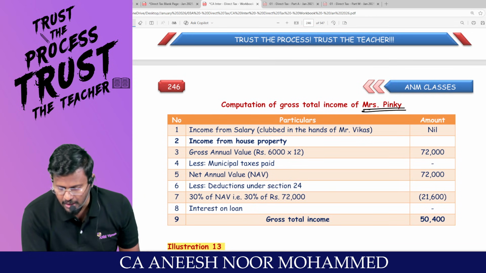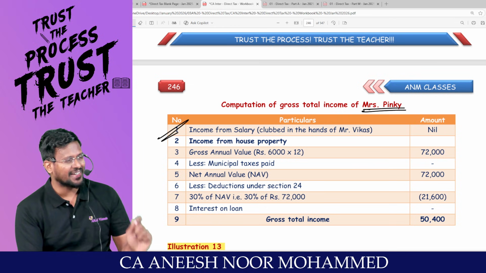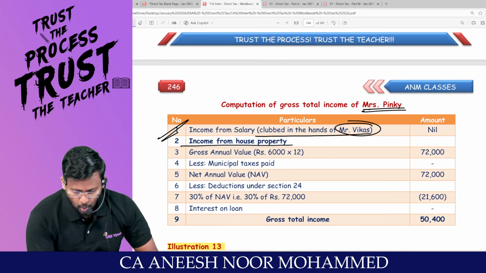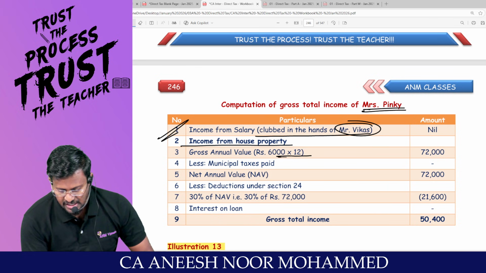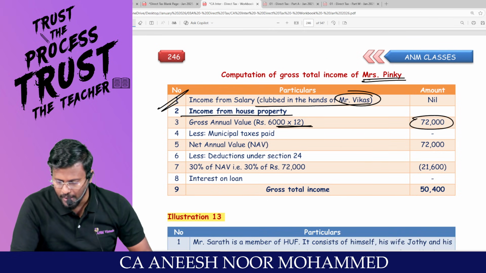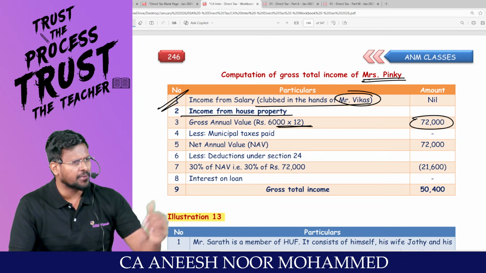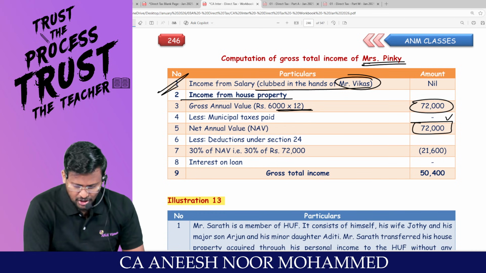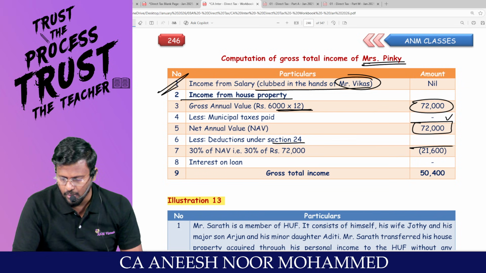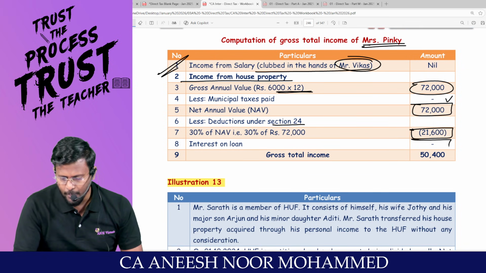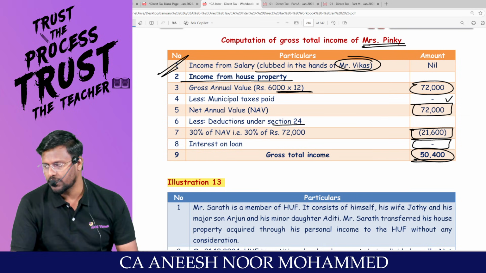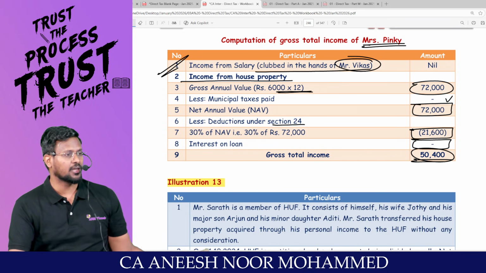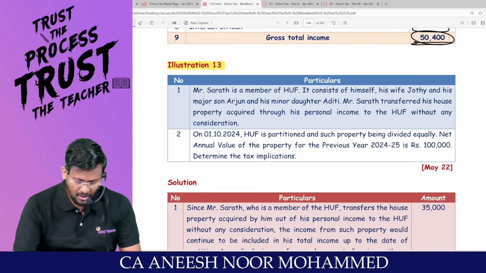Now Mrs. Pingy, sir, income from salary will not be taxed in the hands of Pingy. It will be clubbed in the hands of Mr. Vikas. And income from house property: gross annual value, 6,000 rupees per month she is getting, 6,000 times 12 is 72,000. Less: local tax paid by the owner, nothing has been given in the question. So NAV is 72,000. Less: deduction under section 24, 30% of net annual value, which is 21,600. Interest on borrowed capital, nothing has been given. Gross total income is 50,400. This gross total income will be taxable in the hands of Mrs. Pingy. Understood? Come on.